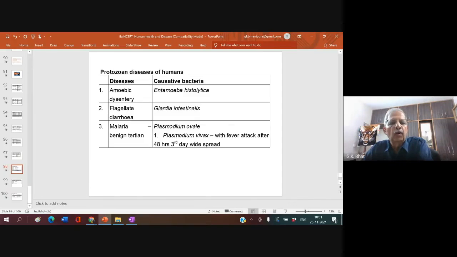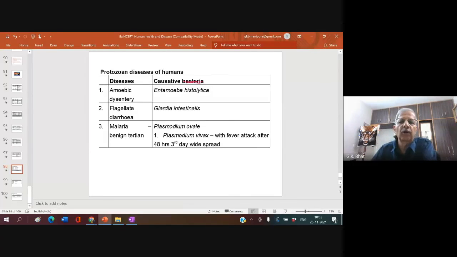Protozoan diseases. Amoebic dysentery is caused by Entamoeba histolytica. Another disease is flagellate diarrhea, which is also caused by protozoa. It is caused by Giardia intestinalis. This is the causative organism, not bacteria, for these protozoan diseases of humans. So, amoebic dysentery, Entamoeba histolytica; flagellate diarrhea, Giardia intestinalis.